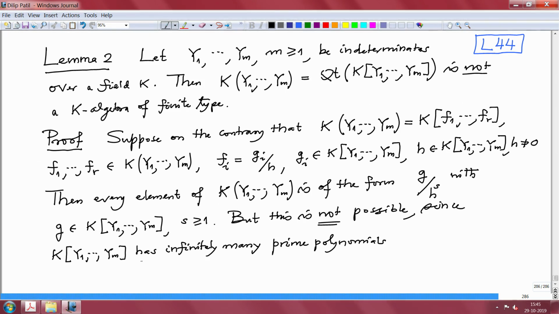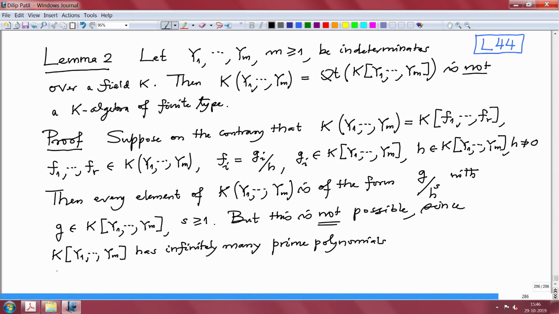That we know, this statement is very easy. Why that? First, how do I apply this? If this h is one polynomial, it will have only finitely many prime factors, and I am going to choose a prime polynomial which is not a factor of h. So first let me finish why it is not possible.